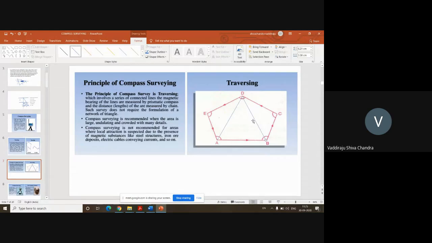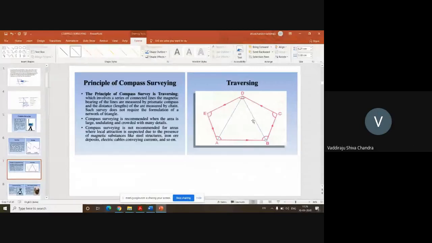This is a simple figure which is a pentagon, but if you go into a larger survey area where you need to do surveying for 5 to 6 days, what we are going to do is move around the boundary of the area to be surveyed, and fix the points A, B, C, D, E along the boundary. You're measuring only the boundary and the angles between the points on the boundary. The remaining things are calculated using geometric formulas. So now compare how much work is there in chain surveying and how much in compass surveying. It is getting reduced, right?